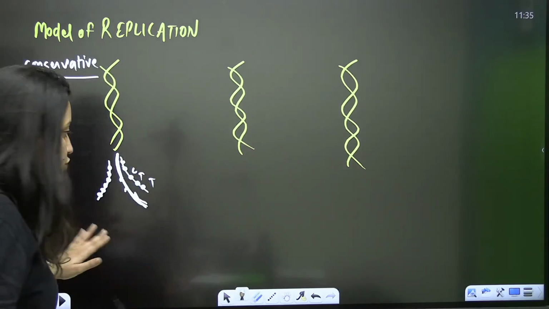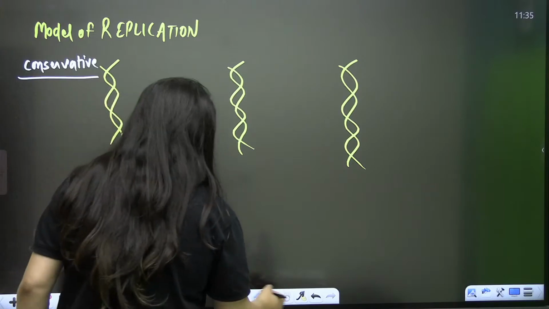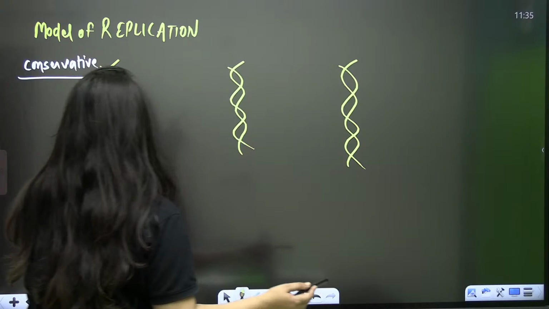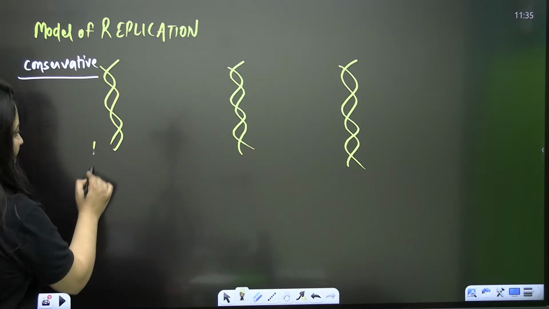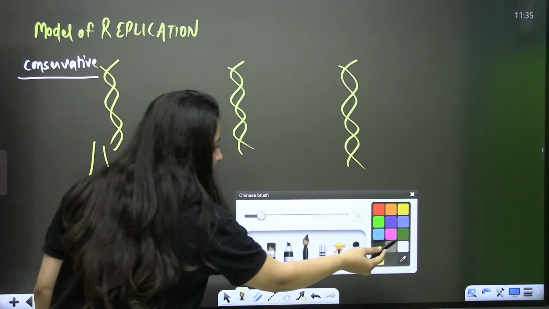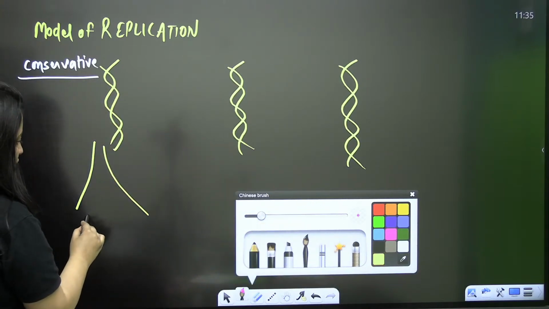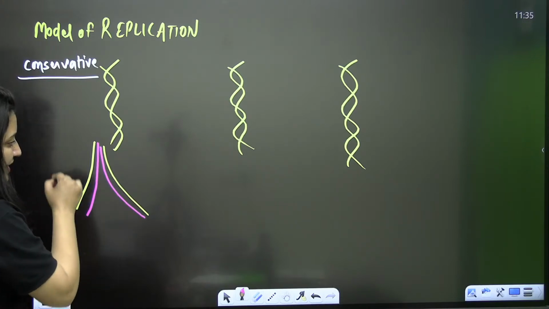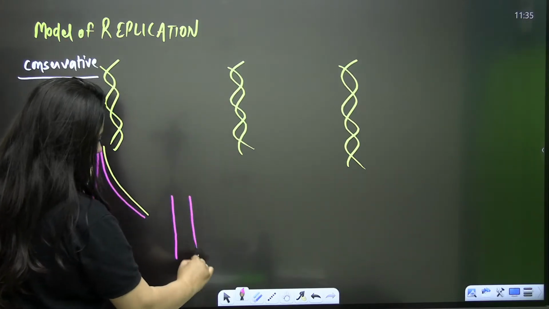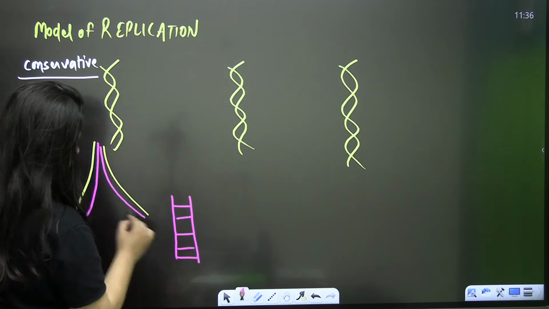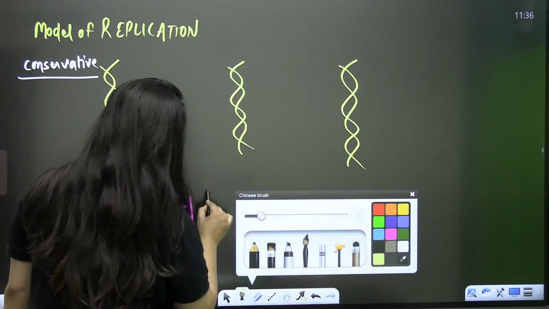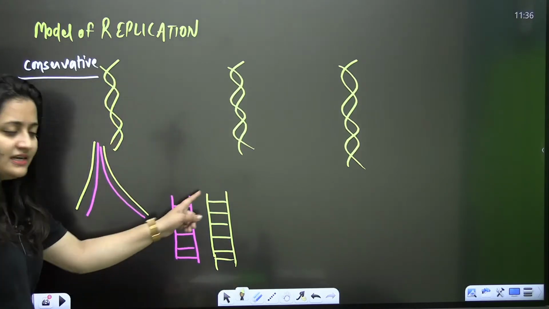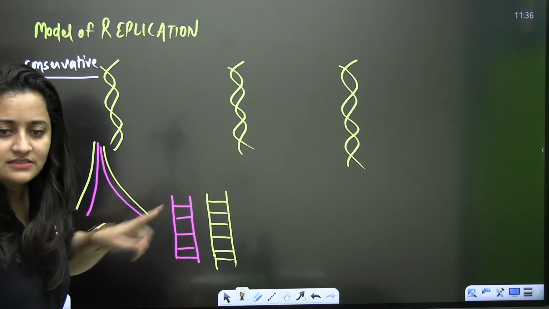So when it is the conservative mode of DNA replication, what is happening? Both the parental strands are available for copying the information. They are acting like a template. But later, this new strand, because it is also complementary, joins like this, and the parental strand joins like this. So the parental strand will remain intact as such.